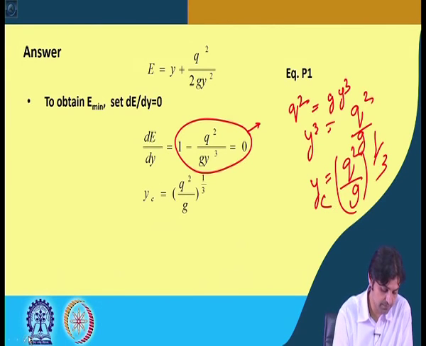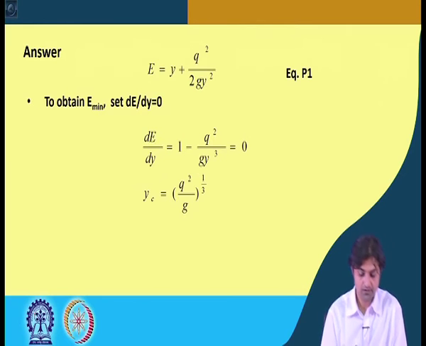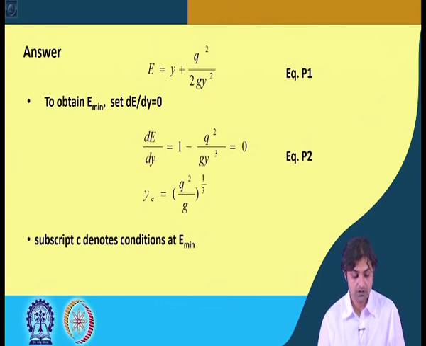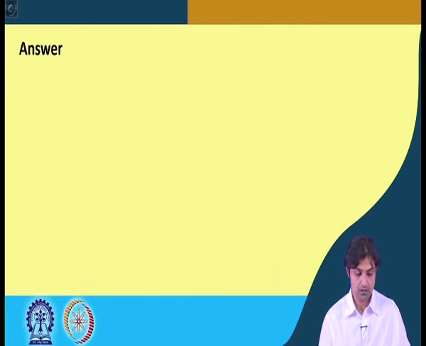So, that is yc. All right. So, that is the first thing that we obtain, yc in terms of q. This is equation 2. Subscript c here denotes conditions at E minimum. At E minimum we say critical condition.